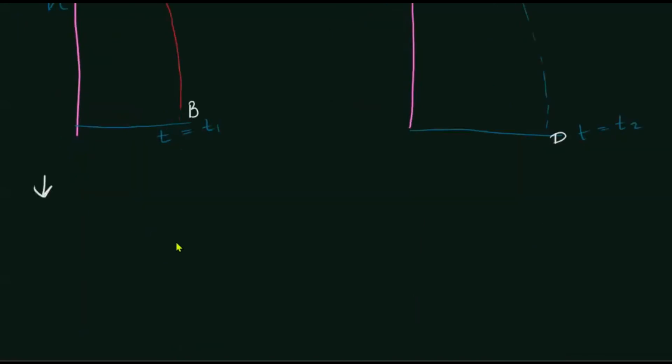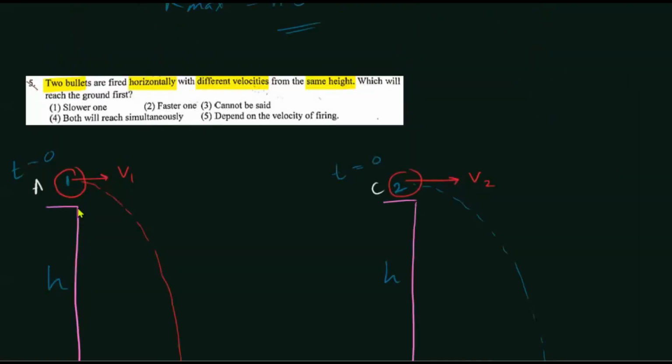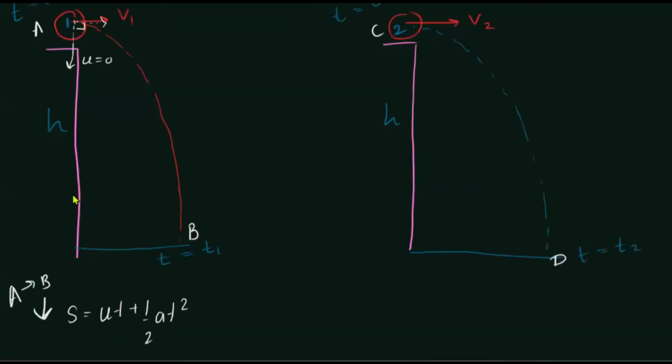So A to B: S equals ut plus half at squared. What is S here? S is h. What is the initial downward velocity? It is going to be 0, because it only has a horizontal velocity. If you resolve it, v1 cos 90 is going to be 0. You can't resolve a horizontal component into the vertical, so the initial downward component is 0.